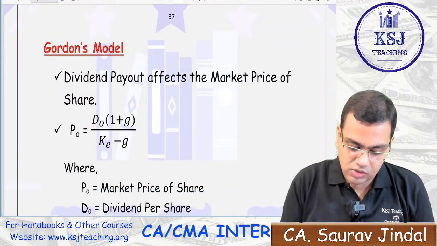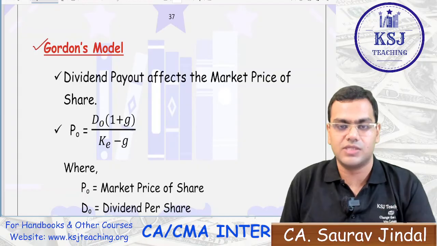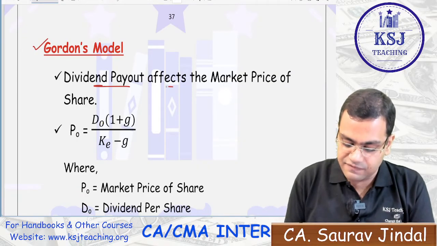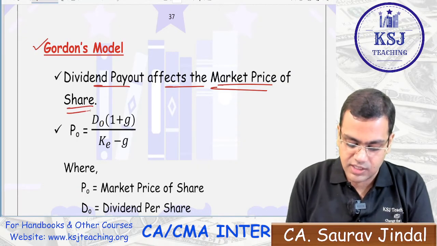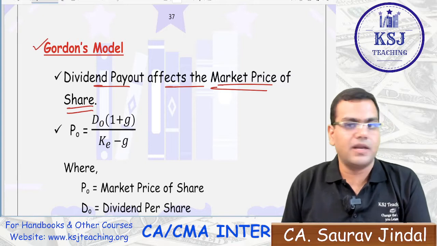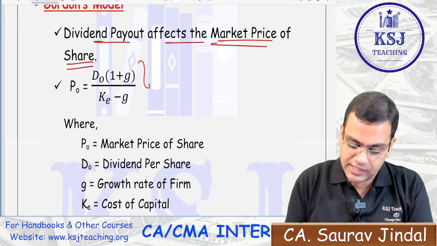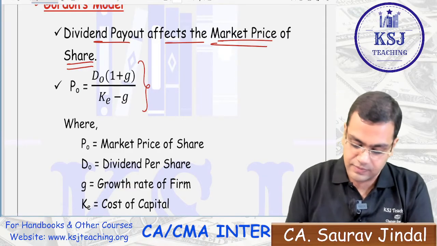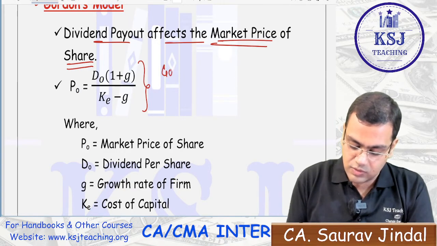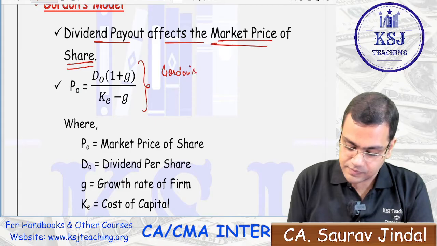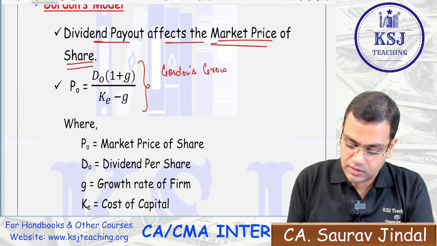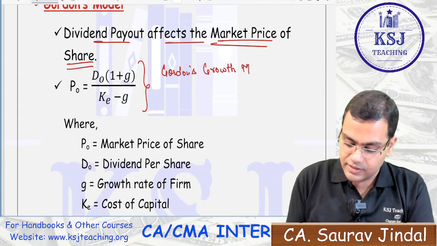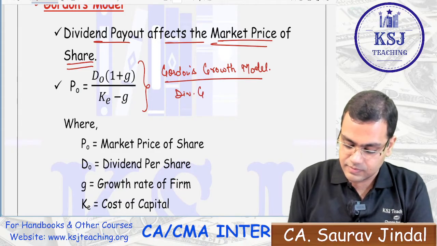The second is Gordon's model. Gordon's model also says that the dividend payout affects the market price of the share. Now, how has this formula been generated? This is also known as the dividend growth model, also known as Gordon's growth model, right? Or we also call it the dividend growth model.